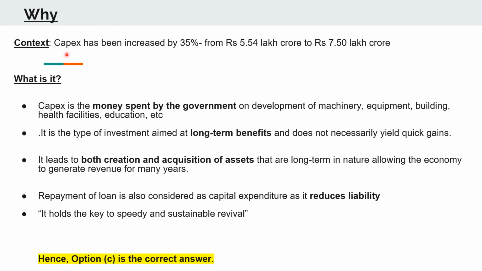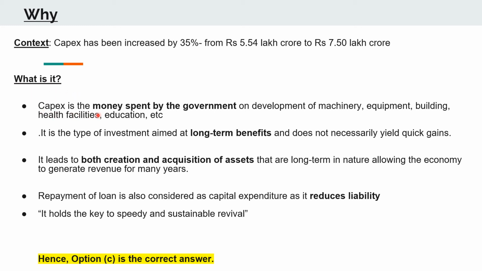So in this budget, the capital expenditure or the capex as it is generally called, has been increased by a whopping 35% from 5.54 lakh crore to 7.50 lakh crore. So what is this capital expenditure all about?